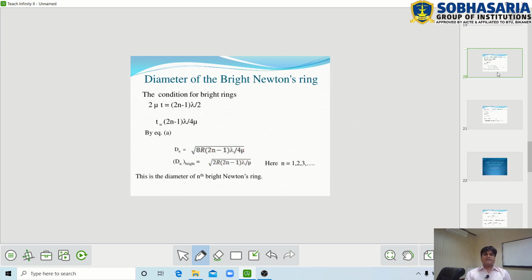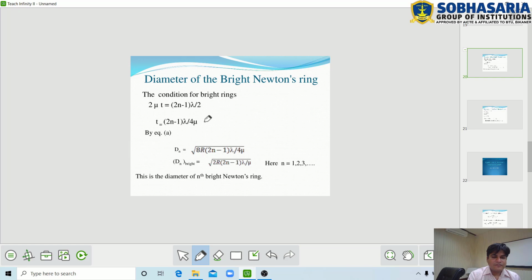Now we find the diameter of the bright Newton ring. In the previous topic we discussed the condition of a bright Newton ring. The condition is 2 mu t equals (2n minus 1) lambda by 2. Here mu is the refractive index of the medium, small t is the thickness of the air film, and n equals 1, 2, 3 and so on. By this relation, the value of t becomes (2n minus 1) lambda divided by 4 mu.